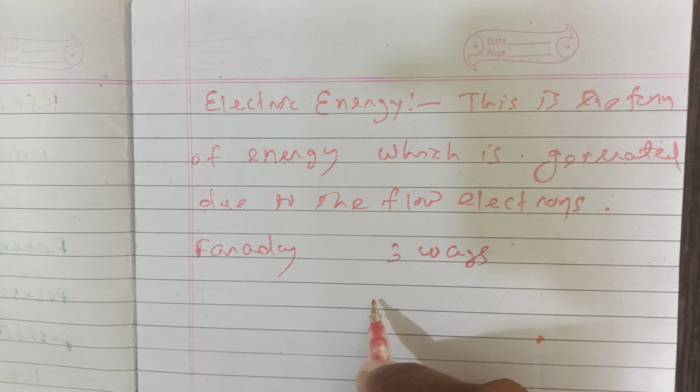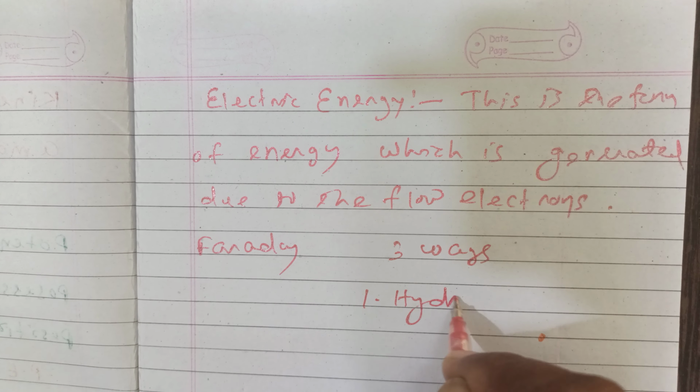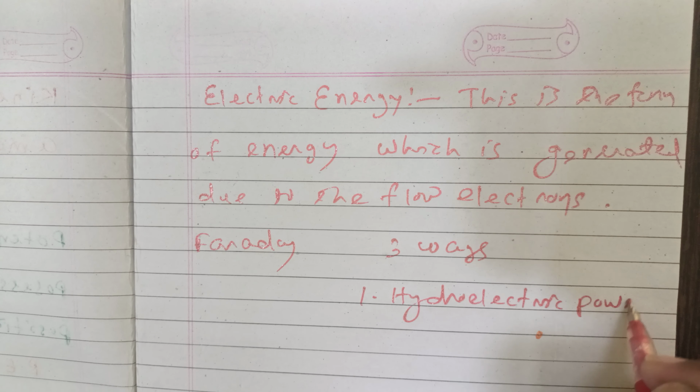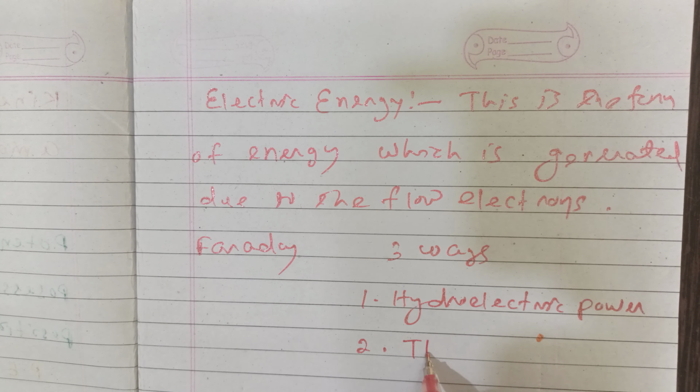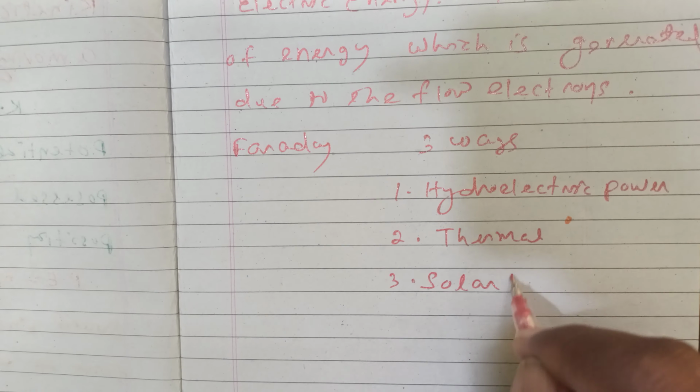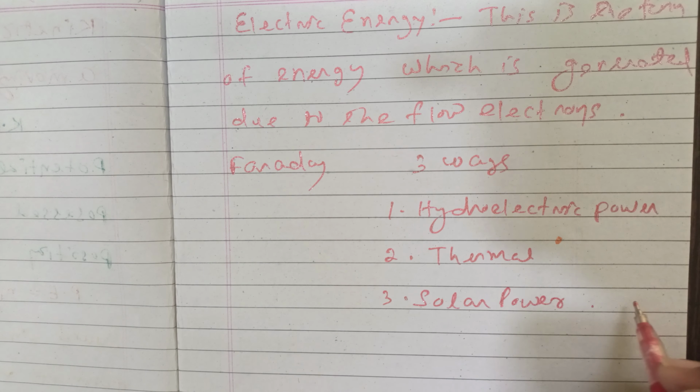What are these 3 ways? One is hydroelectric power. Second one is thermal power. Third one is solar power plants.